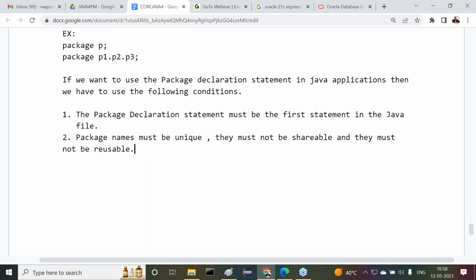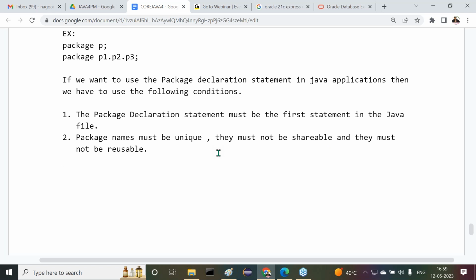They must not be reusable. Understand clearly? Two conditions here we are having. What are the two conditions now? First one is what there? Package declaration statement must be the first statement in a Java file, but package names must be unique. They must not be shareable, and they must not be reusable. Got it or not? They are the two points here we have to understand clearly.